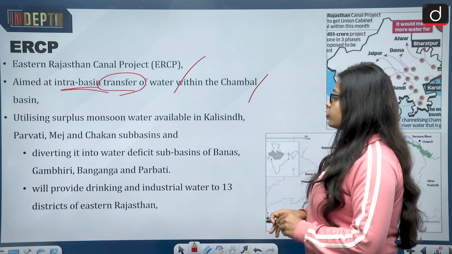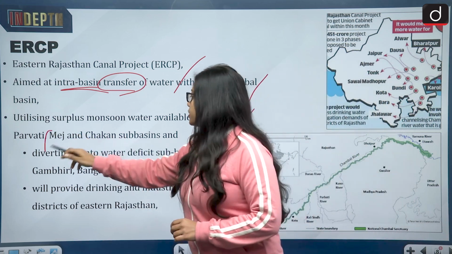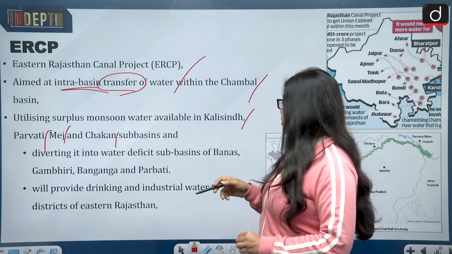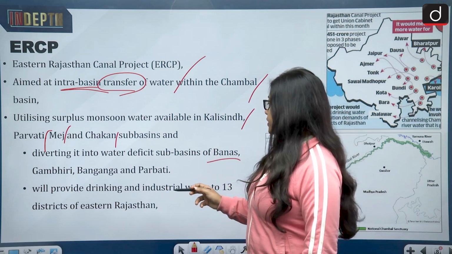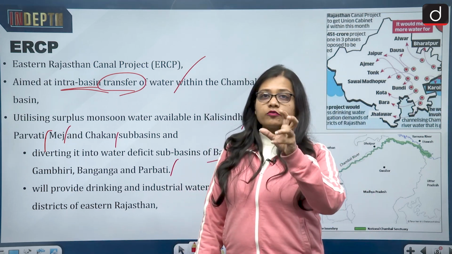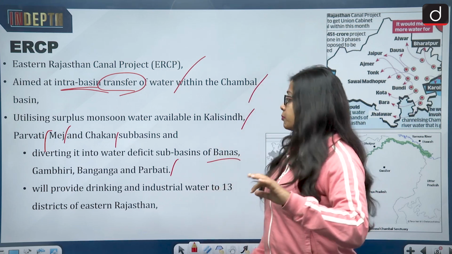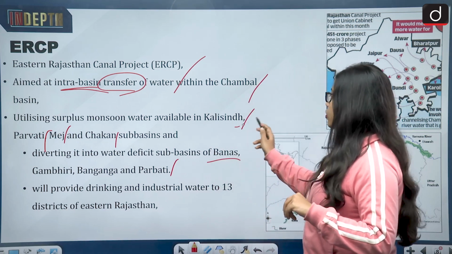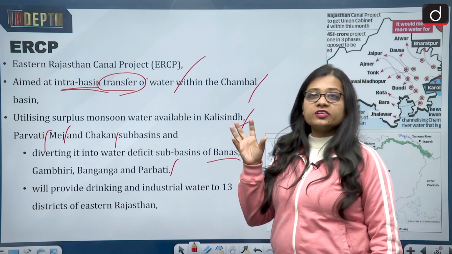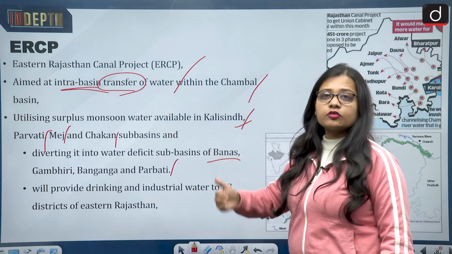So it talks about utilizing surplus monsoon water available in the Kali Sindh, Parvati, Mej, Chakan subbasins and then diverting it into water deficit subbasins of Banas, Gambhiri, Banganga and Parvati. Whatever surplus water the rivers in the Chambal basin have, for example the rivers Kali Sindh, Parvati, Mej and Chakan, they will transfer it to the water deficient rivers of the other side.